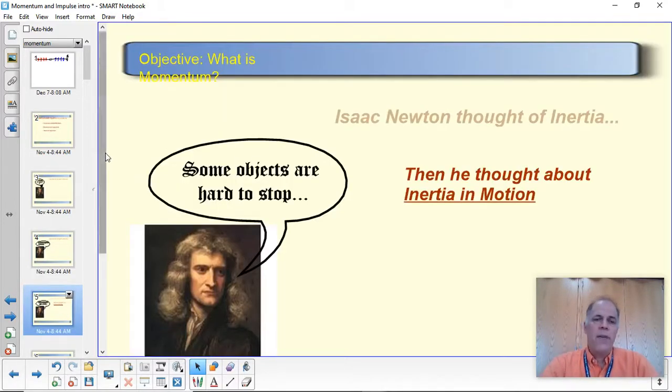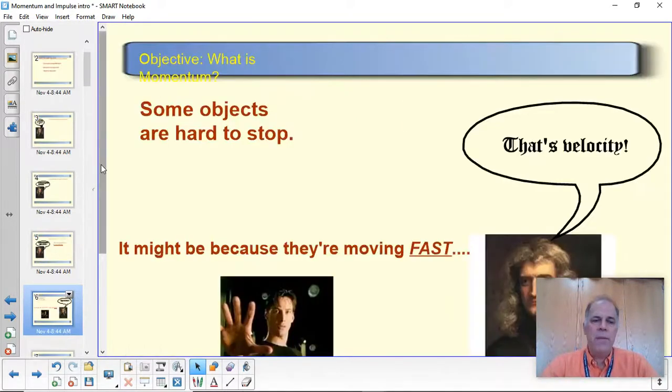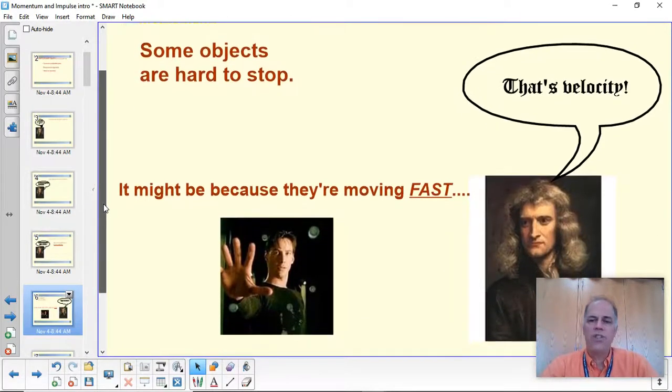So the way he was thinking about it is this idea that objects are hard to stop. Some objects are more difficult to stop than others, but everything takes some kind of force to stop it. So it might be that an object is hard to stop because it's moving fast. So like Neo and the bullets here. Bullets are hard to stop, even though they don't have very much mass, simply because they're going so fast. So the fact that something is moving quickly means that it is hard to stop.